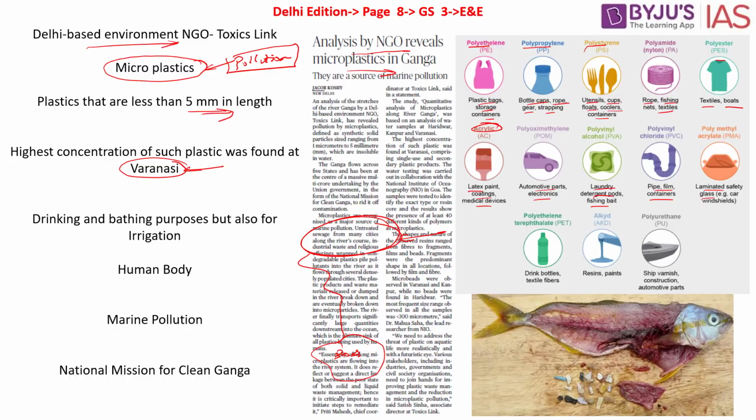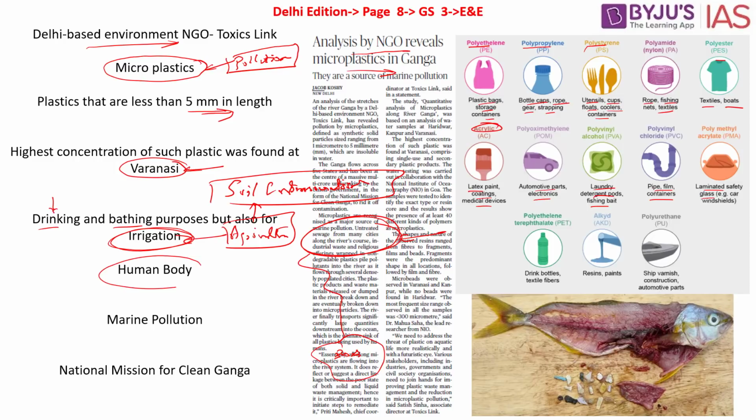What are these concerns? The results from this particular study say that this is a grave concern. Why? Because the water from Ganga is not only used for drinking and bathing purposes, but it is also used for irrigation as well. So as and when people drink this water, they can get infected, and at the same time, since it is used in agriculture, in the growth of agricultural products, we see soil contamination as well. So the major problem is that this river contamination is also polluting the soil, which is what gives us the agricultural produce. This may ultimately land up in the human body as well.